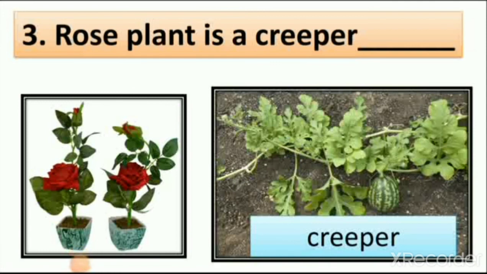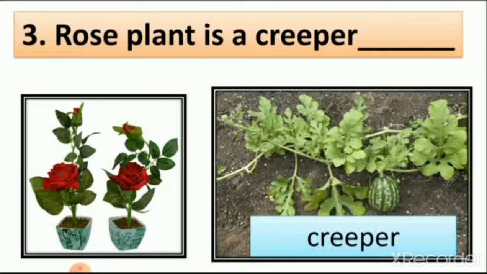Number 3. Rose plant is a creeper. Now here are two pictures. You can see creeper. Watermelon is a creeper. So when you compare rose and creeper, you see the picture of rose. Rose is a plant and here is a watermelon. And now you can see that rose is different from watermelon.